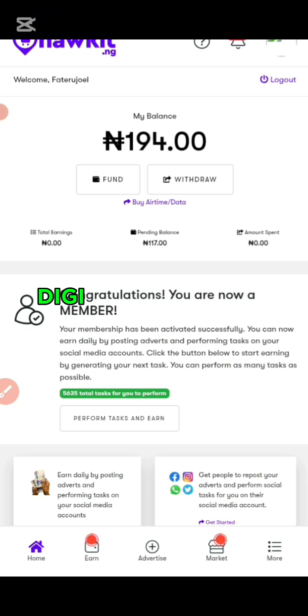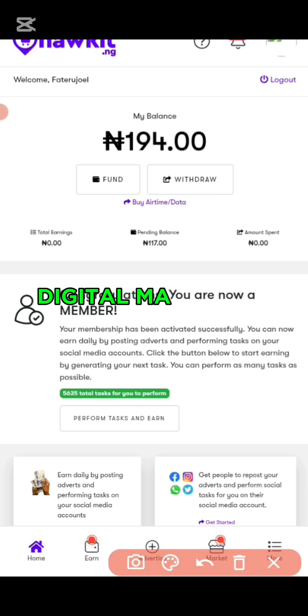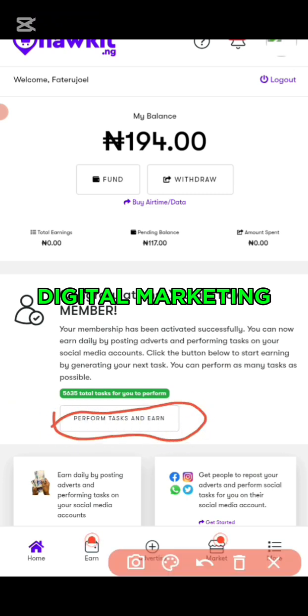Can you see this place? It says congratulations, you are now a member. Your membership has been activated successfully. You can now earn daily by posting adverts and performing tasks on your social media account. Click the button below to start earning by engaging your next task. You can perform as many tasks as possible. Let's click on this, perform task and earn.